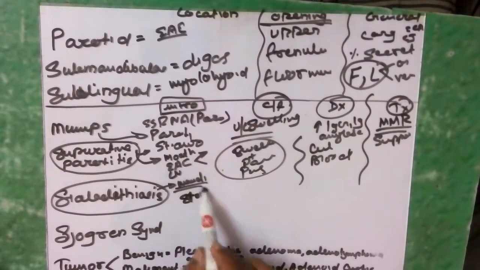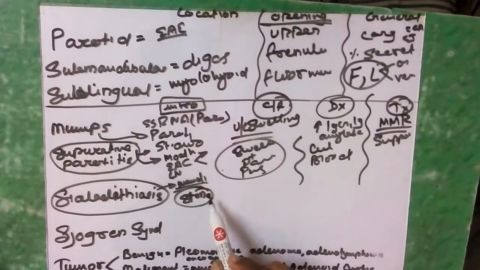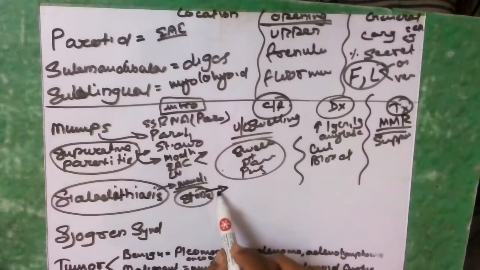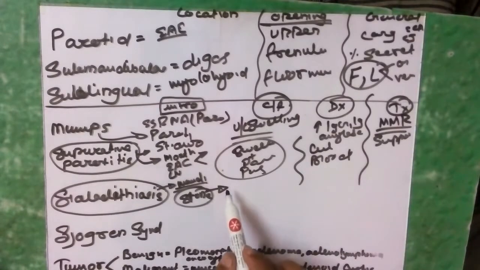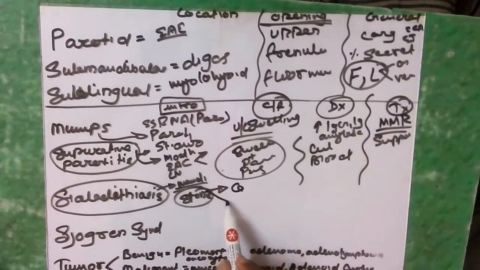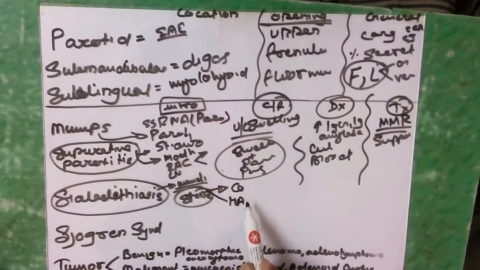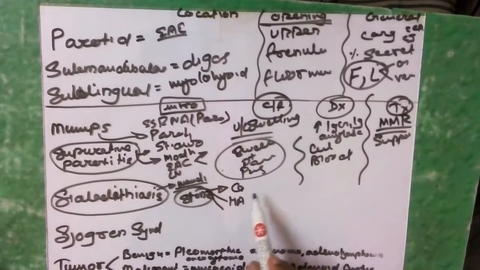And what is the constituent of the stone? It is usually made up of calcium phosphate along with some hydroxyapatite, and magnesium, sodium and potassium are also in some amount. And what is the cause behind the stone formation? The exact cause is unknown.